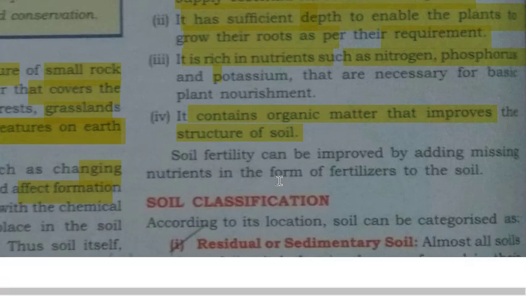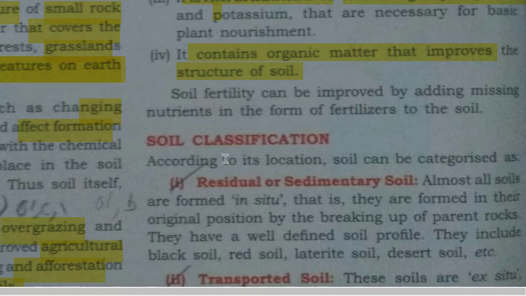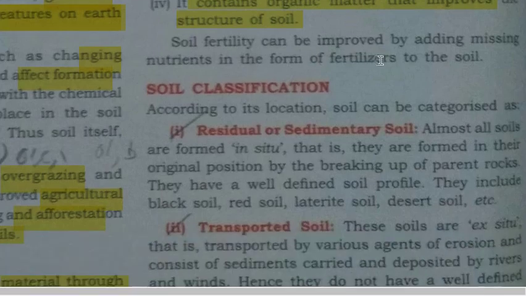Soil fertility can be improved by mixing nutrients in the form of fertilizers to the soil. And in many cases, if the fertility of the soil is not good, what do we do? We add fertilizers to improve its fertility.